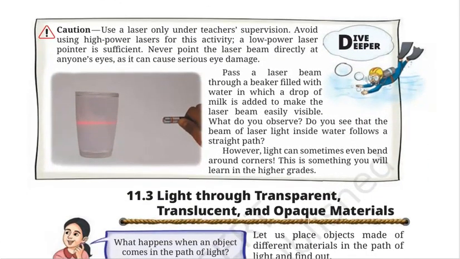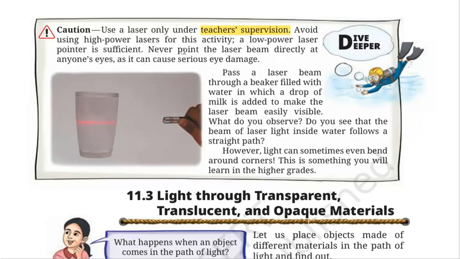Here we also have an activity that is done using a laser. Use a laser only under teacher's supervision, because high power lasers can be dangerous and can cause serious eye damage. A low power laser is sufficient.